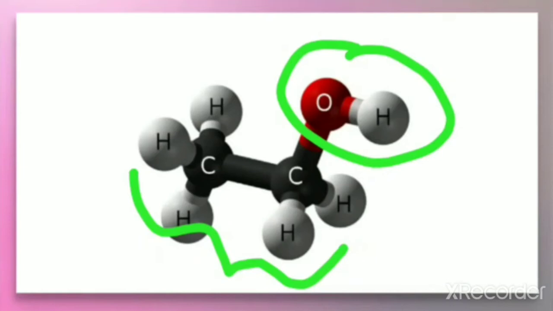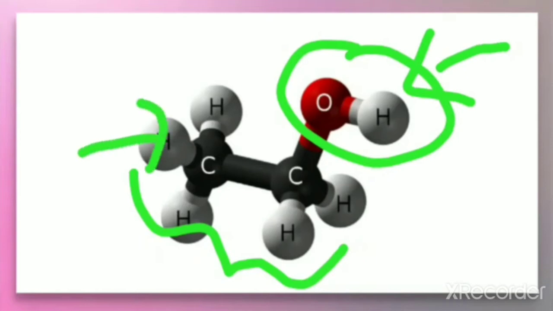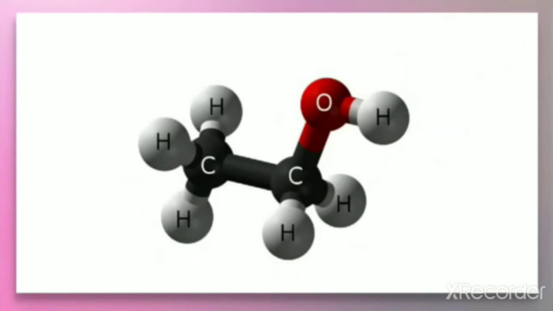So the properties of alcohols are due to the hydroxyl group, and the nature of the alkyl group simply modifies these properties. So we can say that the physical properties of alcohols depend upon the hydroxyl group. Let us discuss what the physical properties of alcohols are.